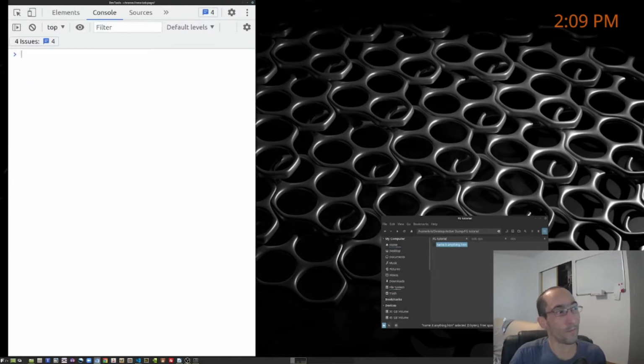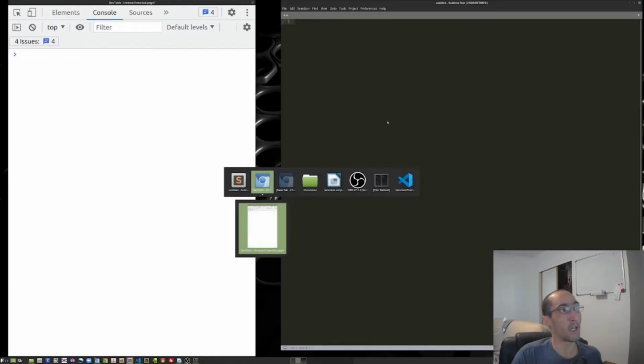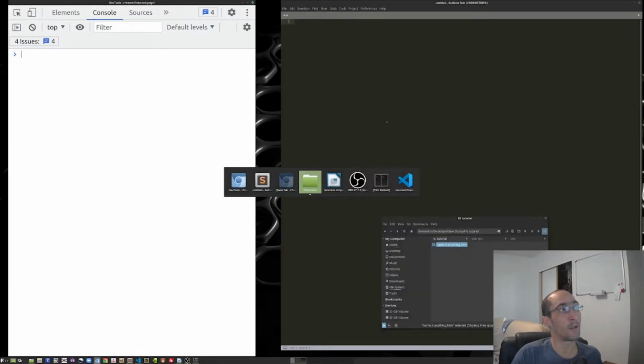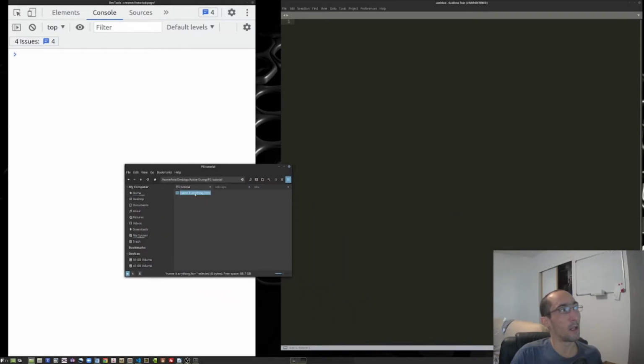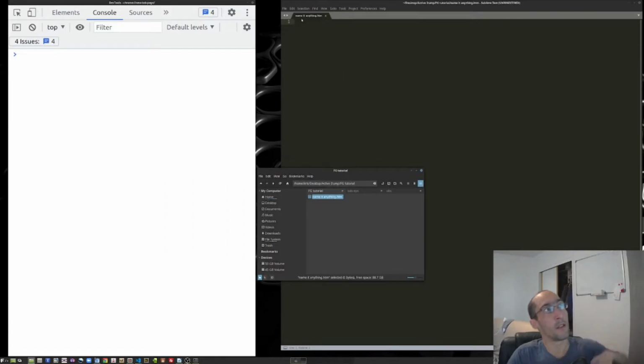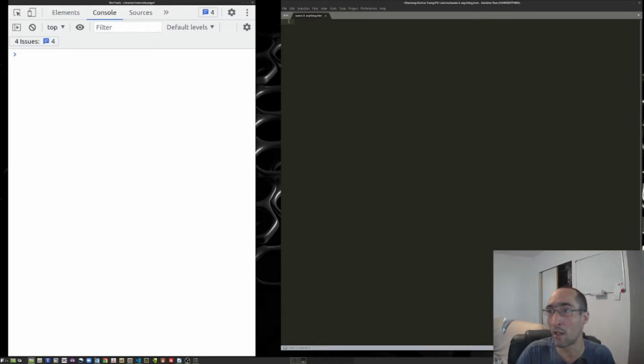There we go. So now you can use any text editor, even Notepad works. I'm going to use Sublime Text. It's free, if you don't mind it asking you to pay for it every once in a while. And again, I can take my file, just drag it straight in there, and now you'll see the name of my file up at the top here.